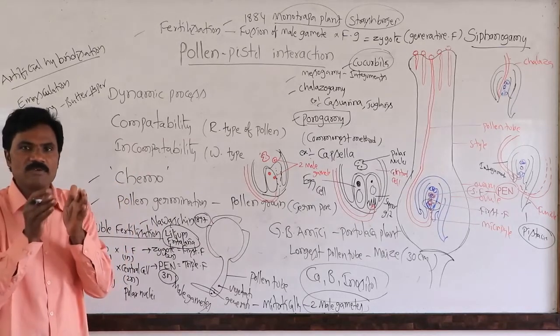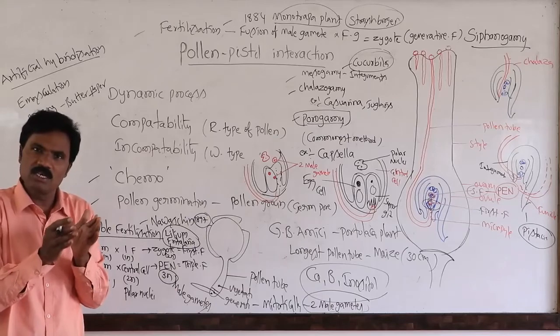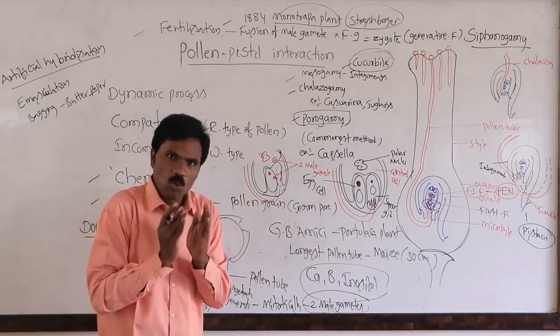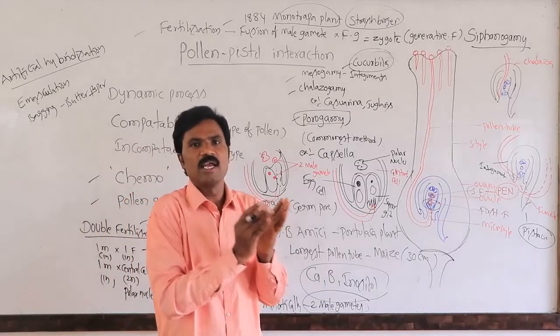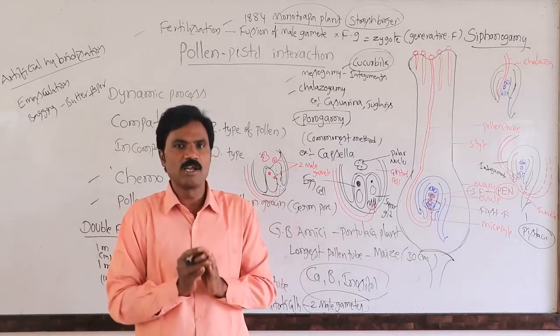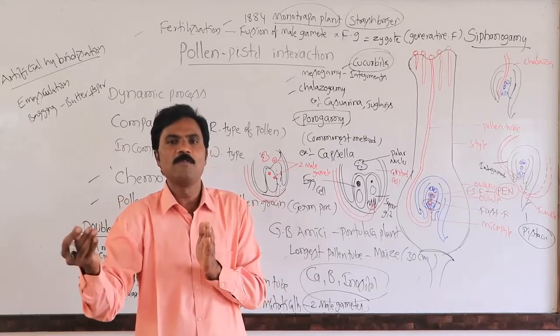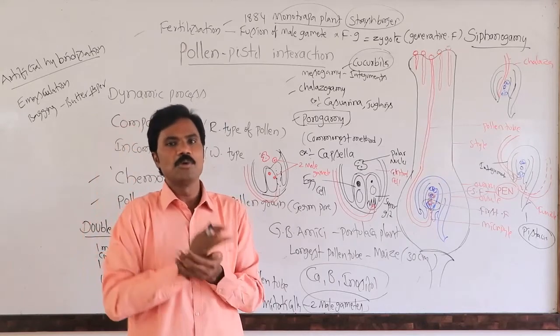That means first fertilization, generative fertilization, second fertilization, vegetative fertilization. In generative fertilization, one male gamete fuses with the female gamete, then it forms into the zygote. That is the first fertilization. Both are haploid, that's why the zygote forms into the diploid. Further, the zygote develops into the embryo.